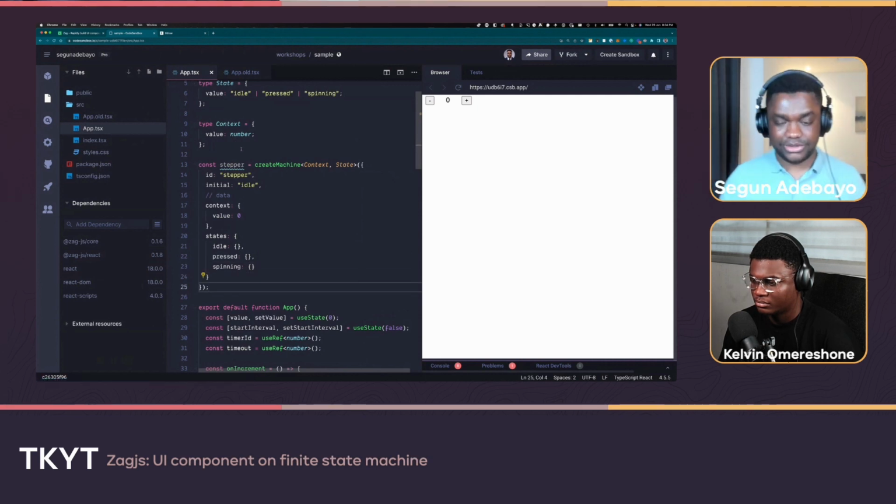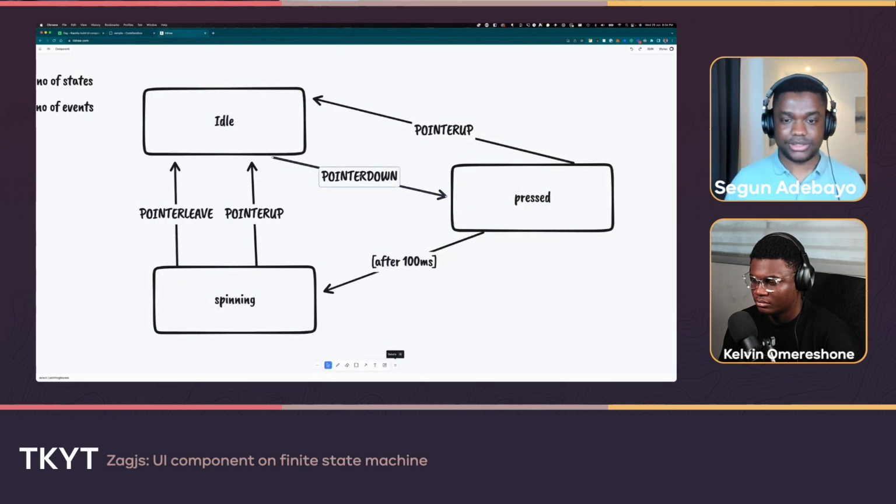We've identified the states. The next thing we want to do now is to identify the transitions between the states. All these little arrows are called the transitions or the events, depending on how you see them or what terminology you're used to. And then we have all these boxes as the state nodes. So let's try to do the events quickly. We'll start with the idle state. How many arrows go out of the idle state? Just one, this pointer down here.